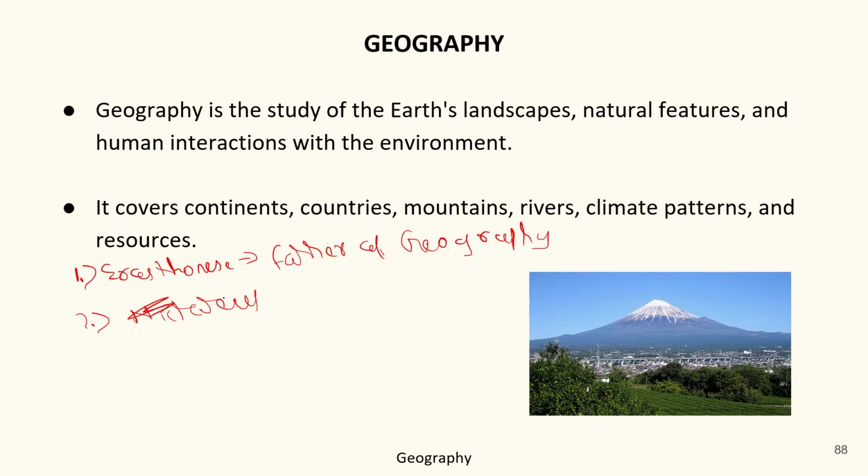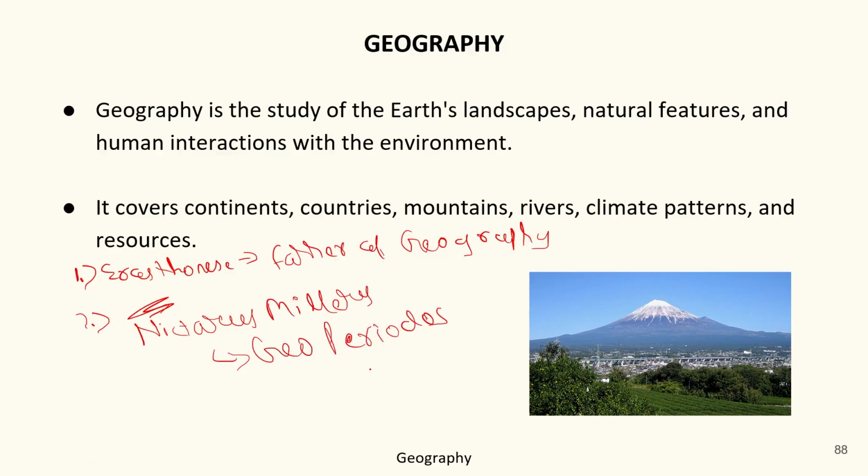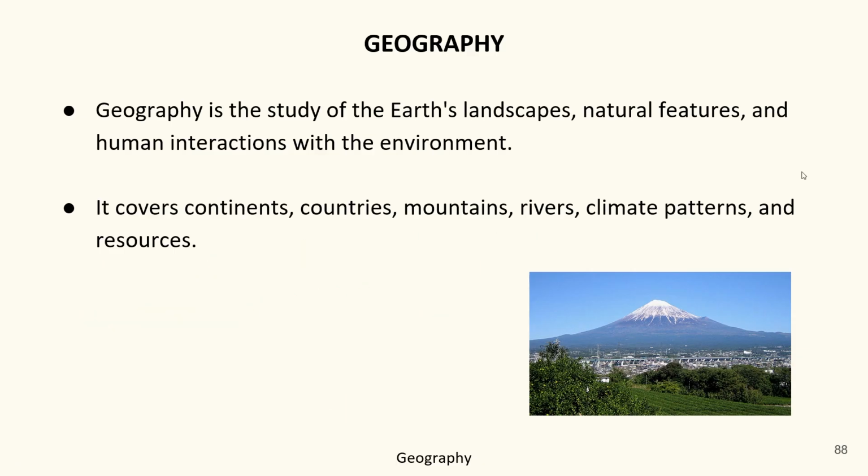The second person was Hecataeus of Miletus. He wrote a book called Geoperiodus, which basically means study of earth.